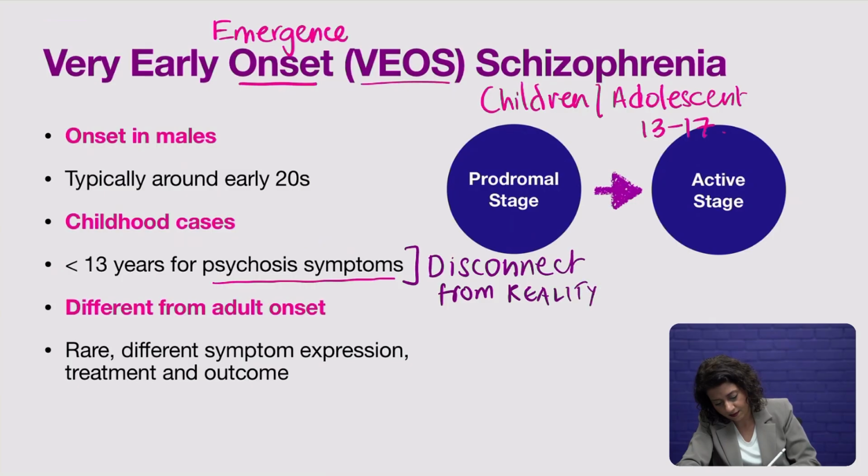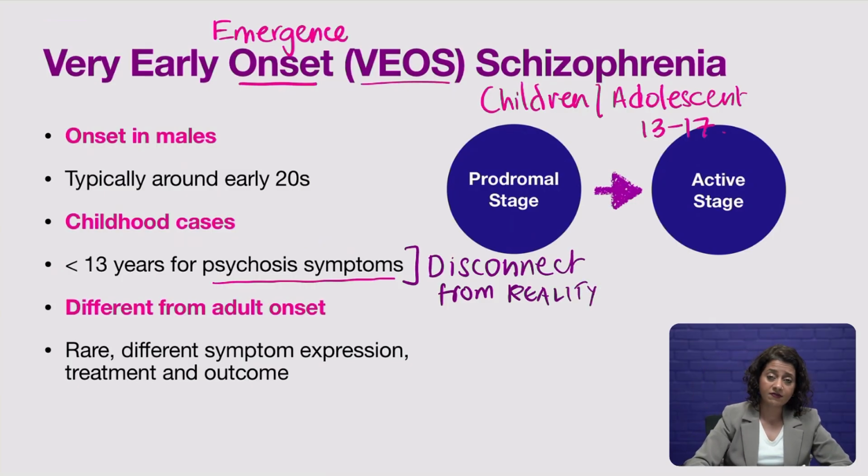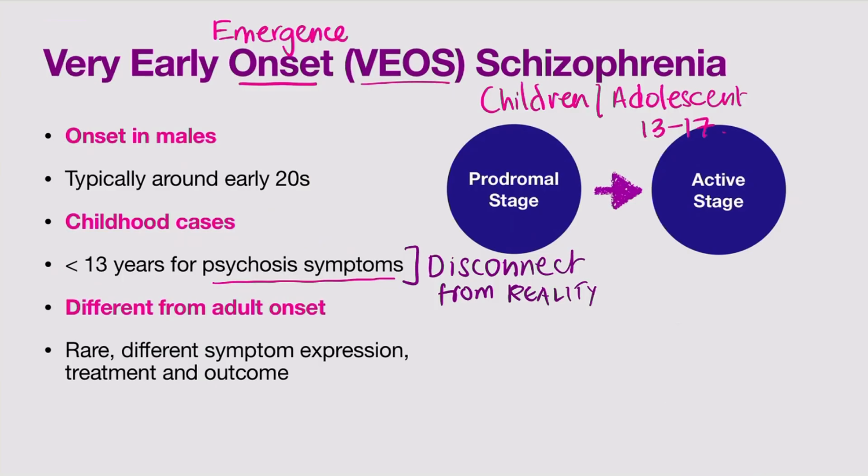So do keep that in mind. Very early onset schizophrenia is different from adult schizophrenia, such as that which would emerge in the early 20s. It's different because the symptoms are expressed differently. It's also because it's quite rare, and because the treatment and the eventual outcomes are also different for VEOS. So keep these points in mind as we now move into our case history.